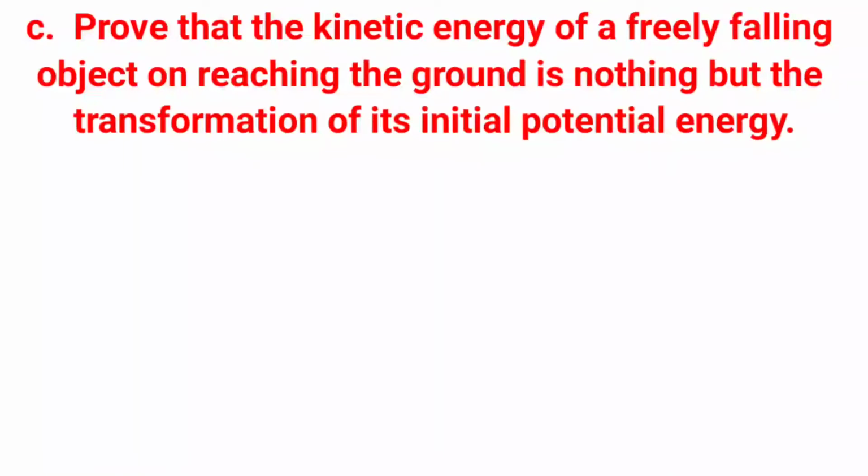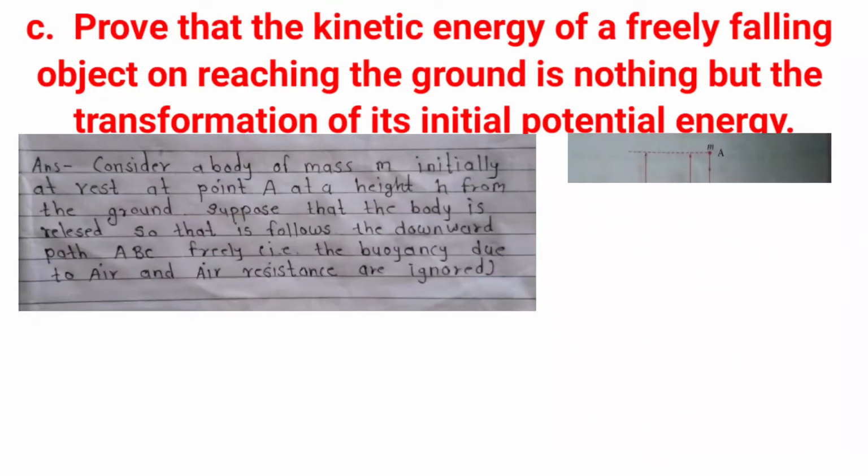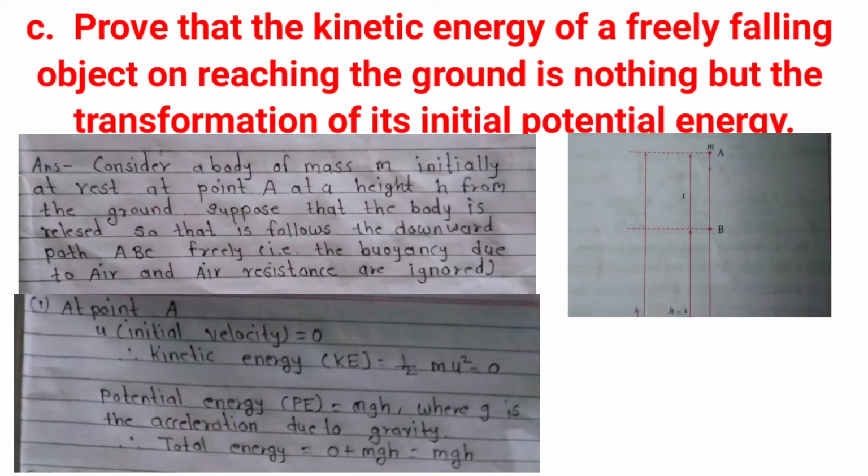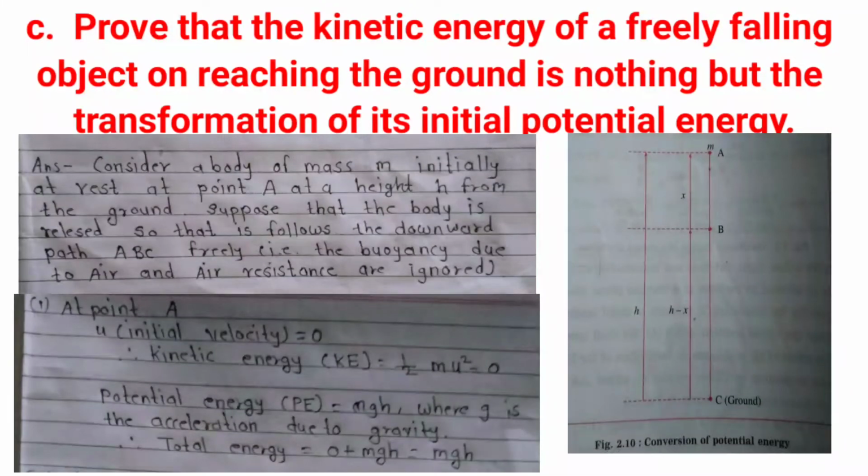C. Prove that the kinetic energy of a freely falling object on reaching the ground is nothing but the transformation of its initial potential energy. You have to draw the diagram in this way. Answer. Consider a body of mass m initially at rest at point A at a height h from the ground. Suppose that the body is released so that it follows the downward path ABC freely. That is, the buoyancy due to air and air resistance are ignored.